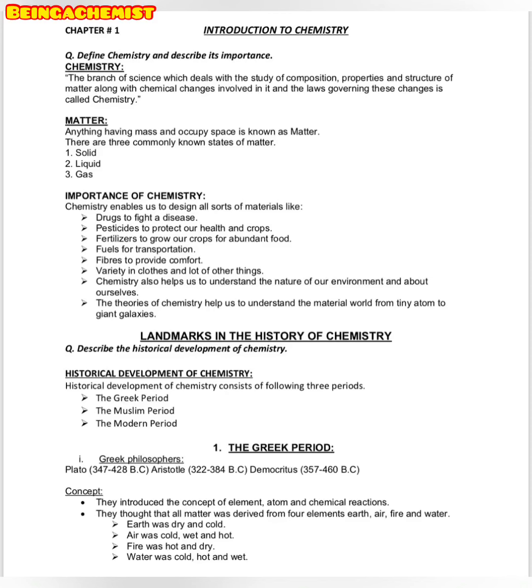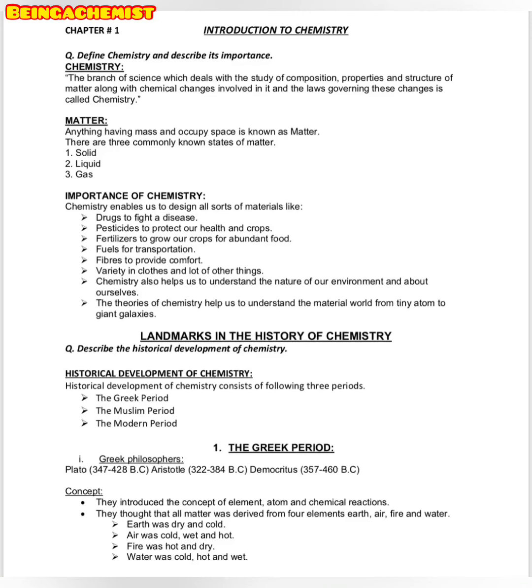Now have a look at the importance of chemistry. Chemistry enables us to design all sorts of materials, like drugs to fight disease, pesticides to protect our health and crops, fertilizers to grow our crops for abundant food, fuels for transportation, fibers to provide comfort and variety in clothes, and a lot of other things.